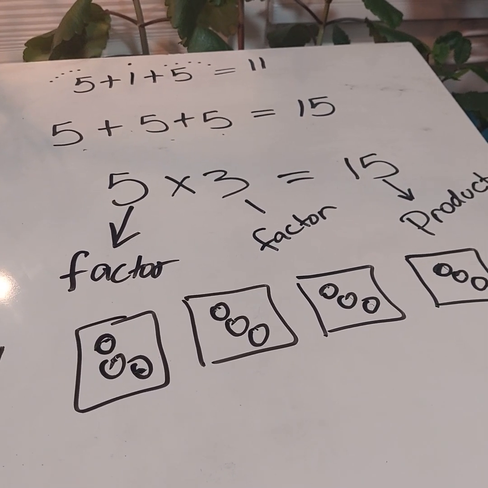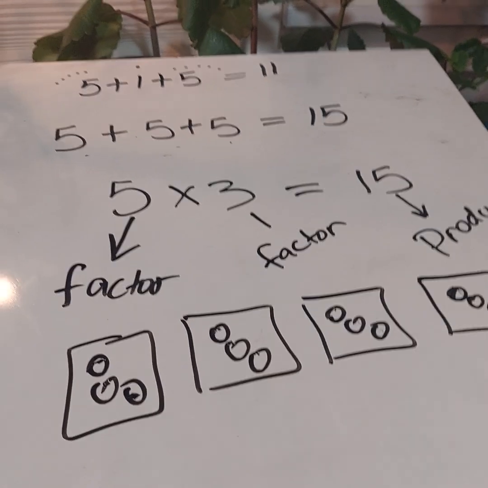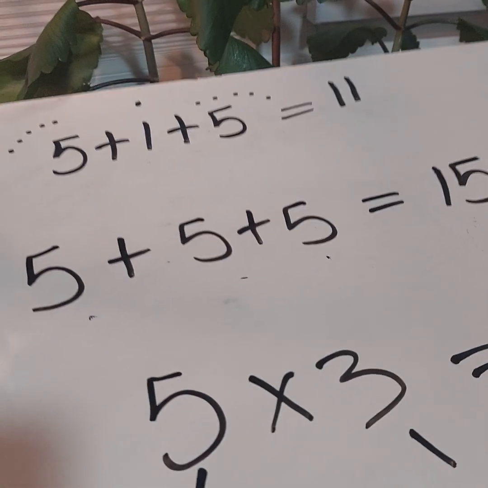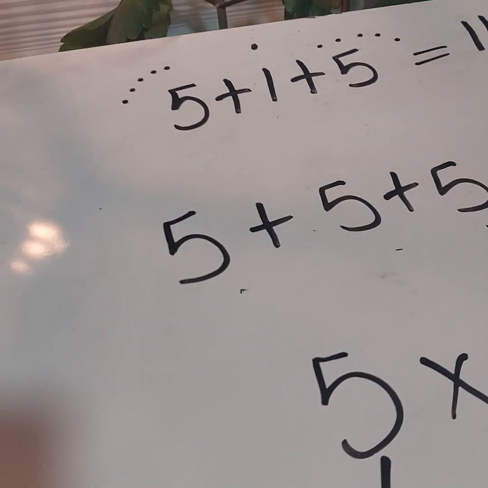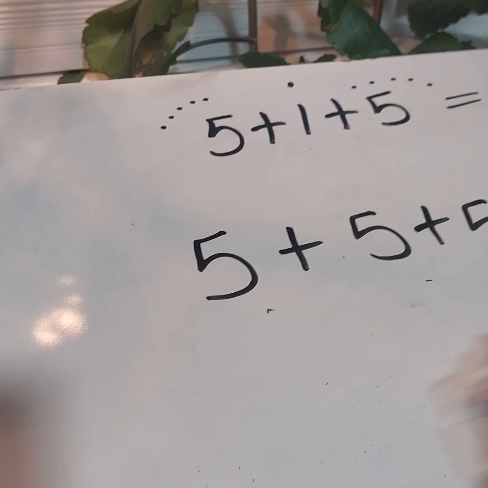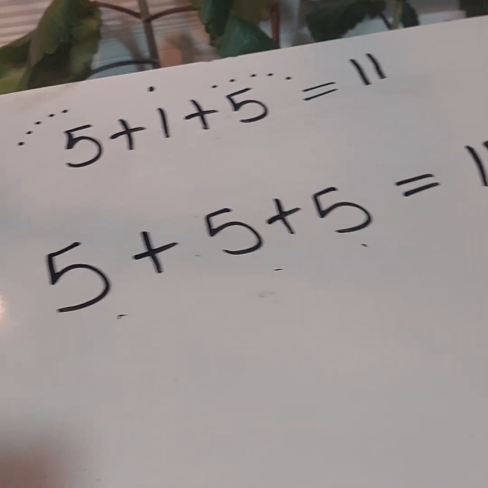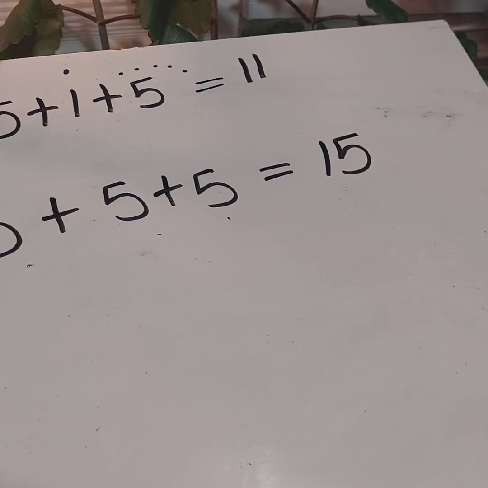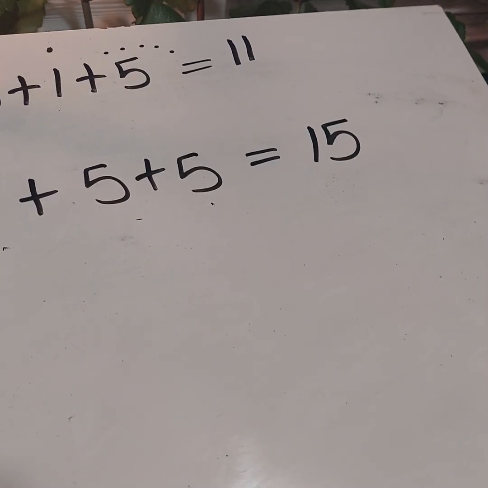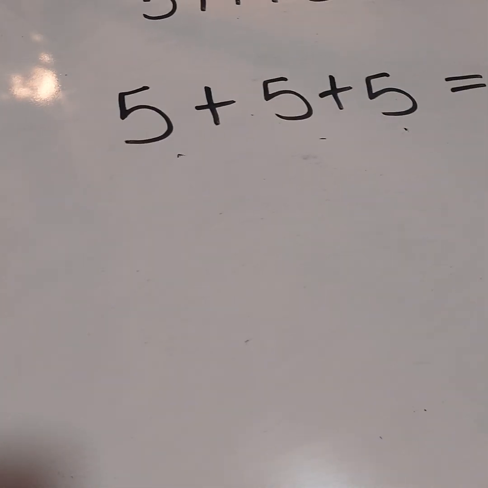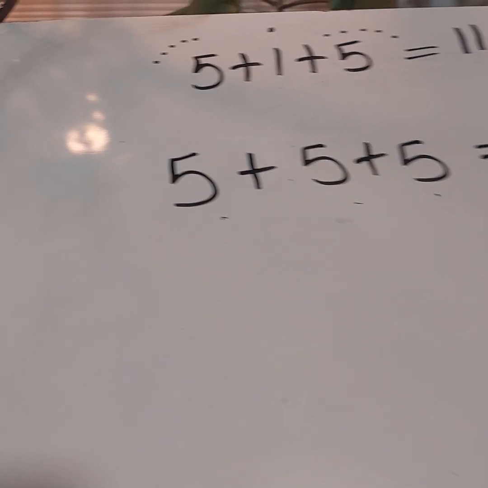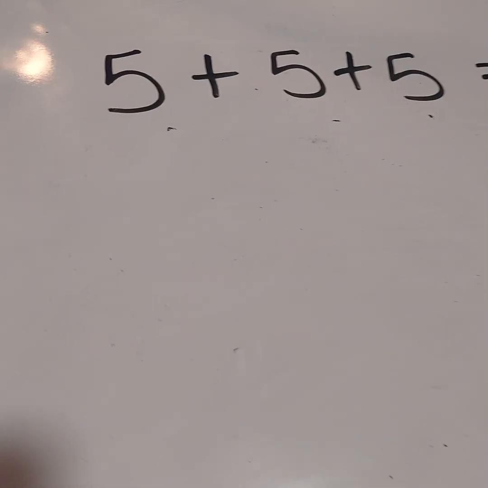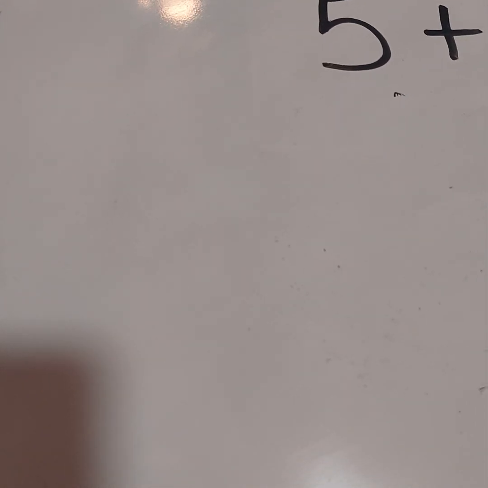So another way that I'm going to show you is how to use a method that I use with all my students on how to memorize and how to find factors, how to find products, how to find quotients, and so forth and so on. So I'm about to go ahead and have you view the other video. But before I go, I'm going to show you an array. So we represent 3 times 5, as you know.